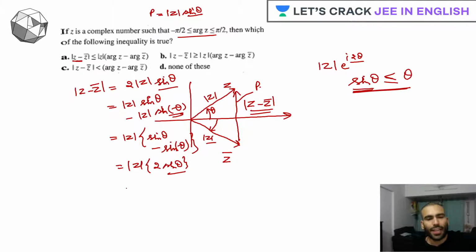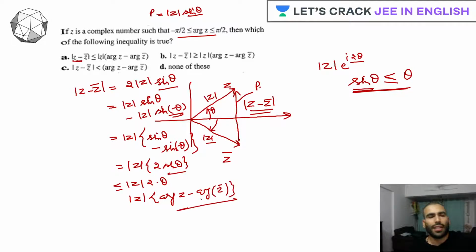So if we put that inequality, what exactly will we get? Mod of z twice of theta. This can be further written as mod of z times argument of z minus argument of z bar. So looking at this, I can clearly say option A is correct.